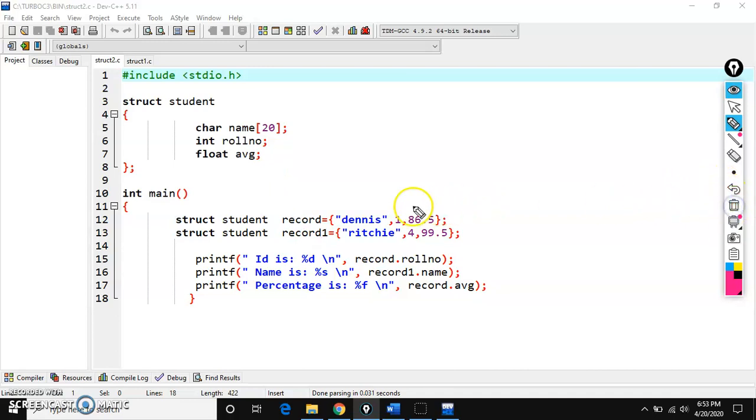Record can access these structure members, and record1 variable can access these members. If you want to access these structure members with another variable, you can. Anyone can access these structure members. There is no security.